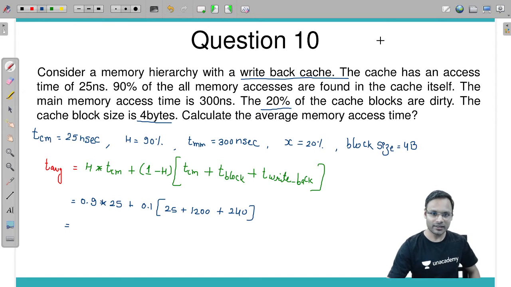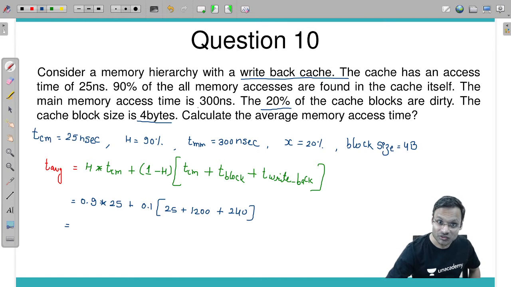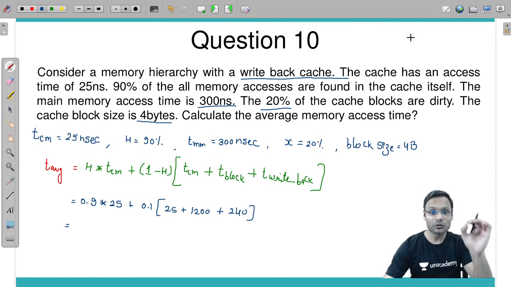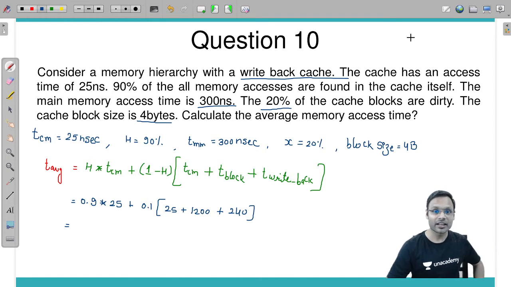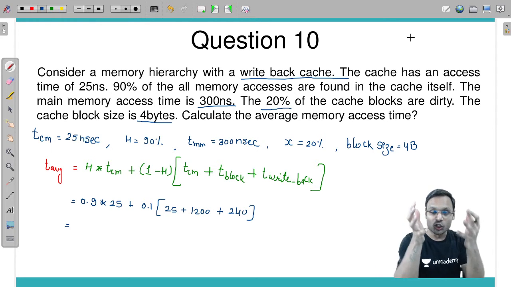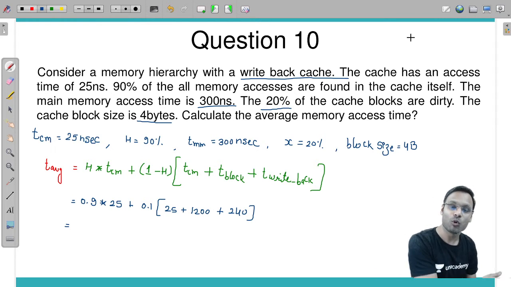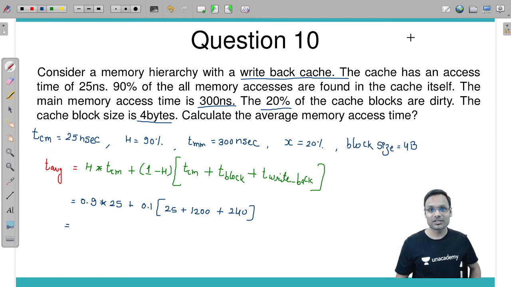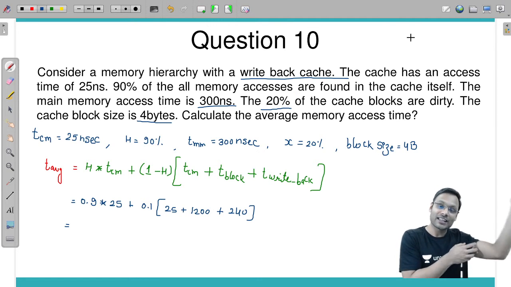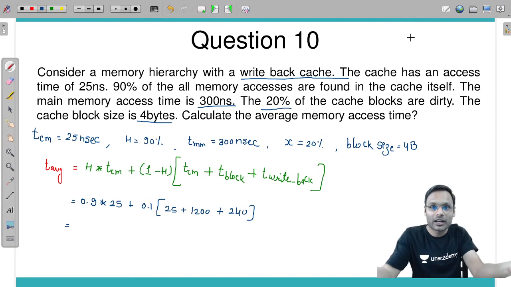Did 1400 not come out a bit too high? It's too much. You will not get 1400. You should get an answer lesser than 300 nanoseconds. If you are getting more than 300 nanoseconds, it means that using the cache memory you are getting more access time than the memory access time itself. That's a wrong approach. If even after using cache memory you get more access time than main memory, then what is the benefit of using cache?